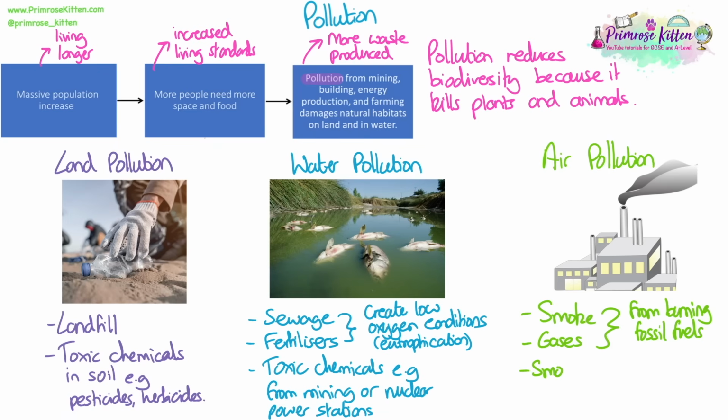Air pollution is caused by smoke and gases that have come from burning fossil fuels. The gases include carbon dioxide, but also sulfur dioxide. The smoke and breathing in the particulates can harm the lungs of humans and other organisms living around towns and cities. And the gases, including the sulfur dioxide, cause acid rain, which damages trees and plants, and causes acidification of lakes and ponds. The greenhouse gases, including carbon dioxide produced, also contribute to global warming.